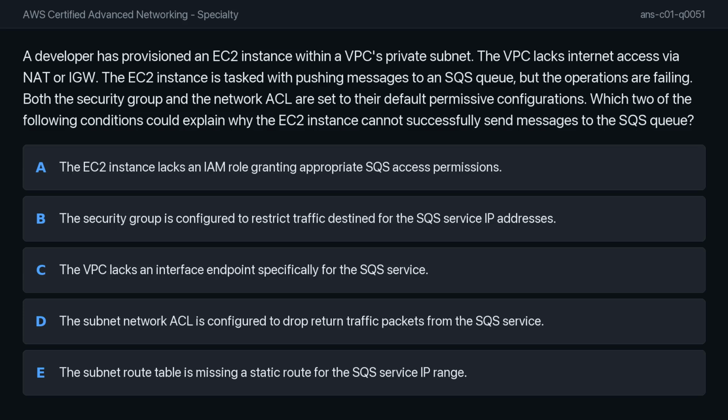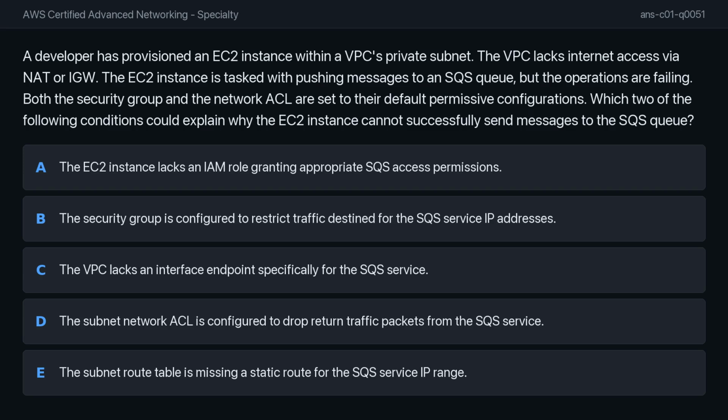A developer has provisioned an EC2 instance within a VPC private subnet. This VPC lacks internet access through a NAT or internet gateway. The instance is tasked with pushing messages to an SQS queue, but the operations are failing. Both the security group and the network ACL are set to their default permissive configurations.